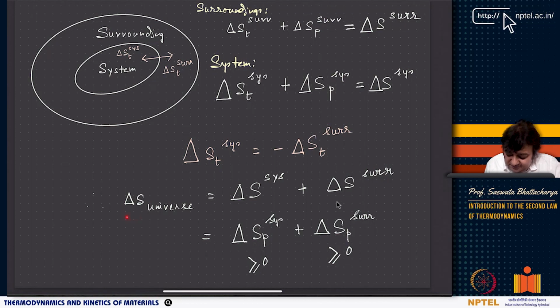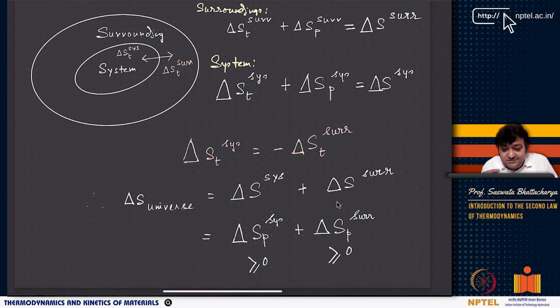So delta S universe, which is equal to delta S system plus delta S surroundings, is nothing but delta S production of the system and delta S production of the surroundings, because of the entropy transfer term between the system and the surroundings. If entropy is transferred from the system to the surroundings, there is also an entropy transfer from the surroundings to the system. As a result, the delta S transfer term goes to 0. So you have now delta S production over the system and the surroundings if I sum.